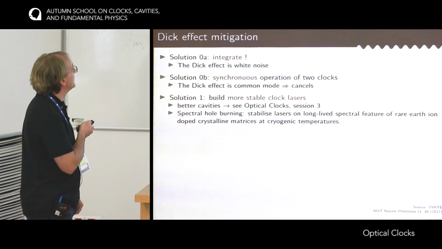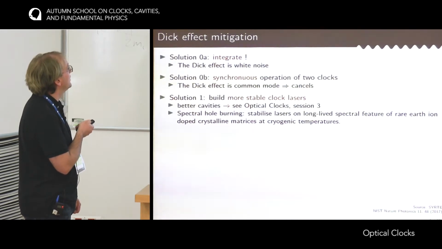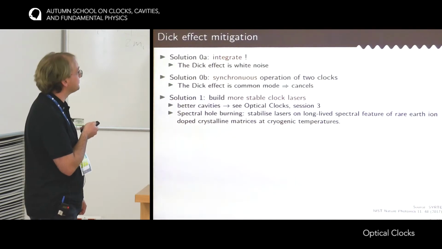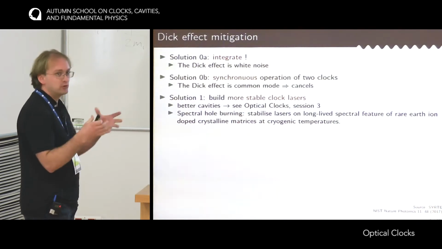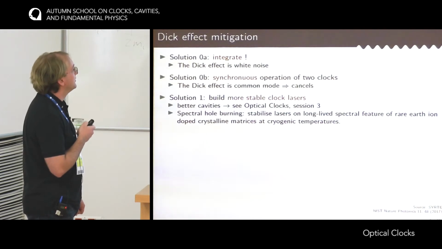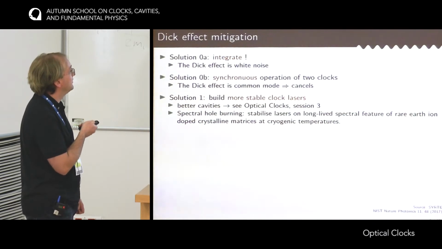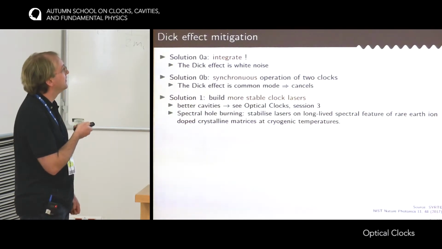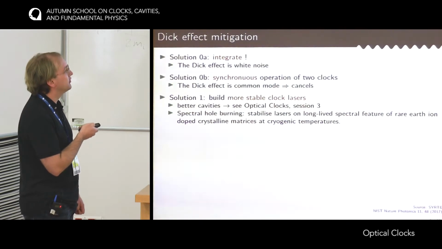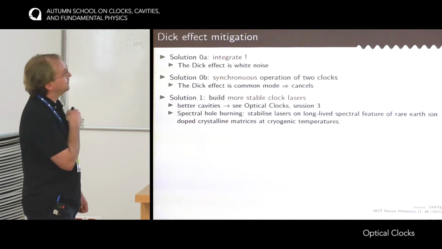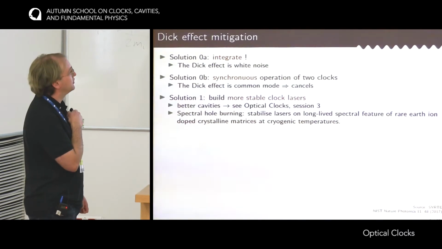I should still mention some alternative to building clock lasers with cavities, which is called spectral hole burning. So the idea is not to use a macroscopic object to stabilize the laser, but rather rare earth ions that are spread in a crystalline matrix at cryogenic temperature. And the fact that it's at cryogenic temperature has two advantages. The first one is that it's possible to create some spectral feature in these ions that are long-lived and that it is possible to stabilize on. And also, it reduces the thermal noise of the system.